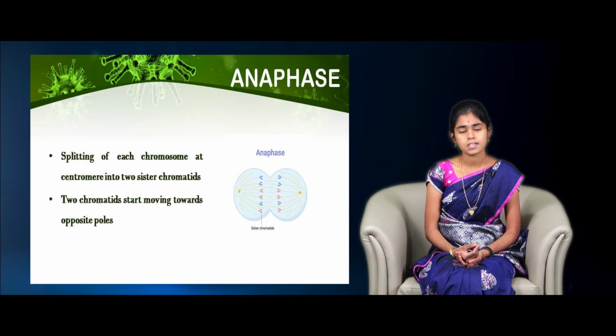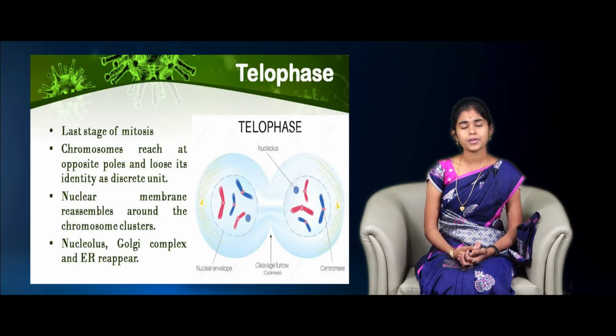So here one sister chromatid moves to one pole and another sister chromatid moves to the opposite pole. Now we are going to see about the telophase, which is the last phase of mitosis. In this phase, the nuclear membrane and cell organelles start to reappear.